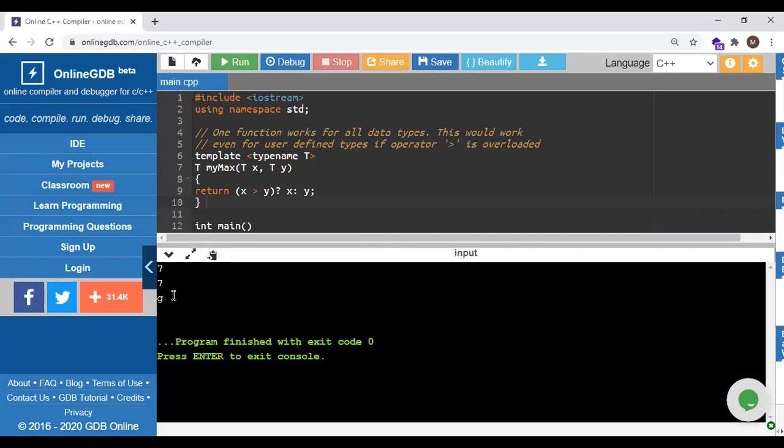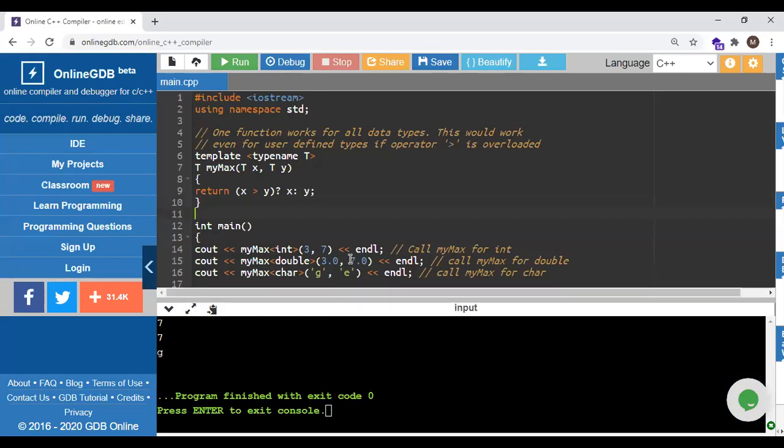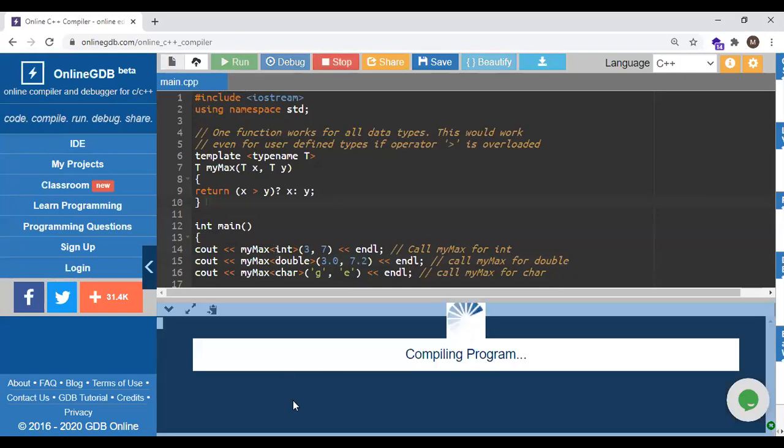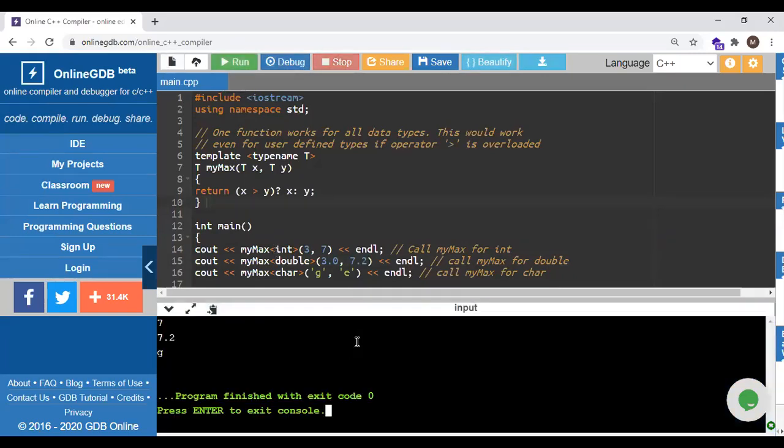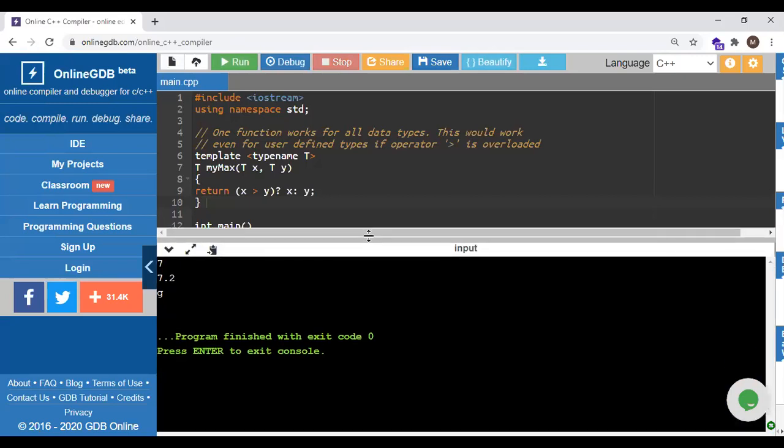Right, so this G is expected as output for these values, and for the maximum value out of it. Because we have given it as 7.0, it is showing the output as 7. Okay, so if I change to some different value, it should generate that value as output. So the values will change depending on the data type, and it should generate the output.